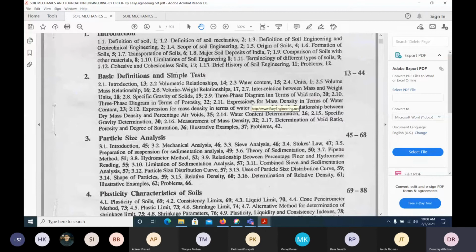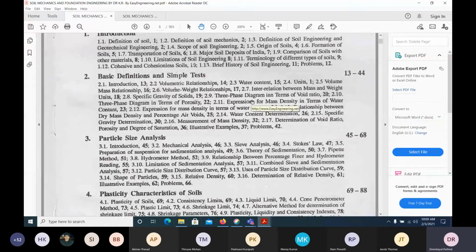In that volume of voids, it can be volume of air or volume of water. So we have segregated it as volume or mass of solids, and volume of voids. In the voids, it can be air or water. Both we call the volume of voids.